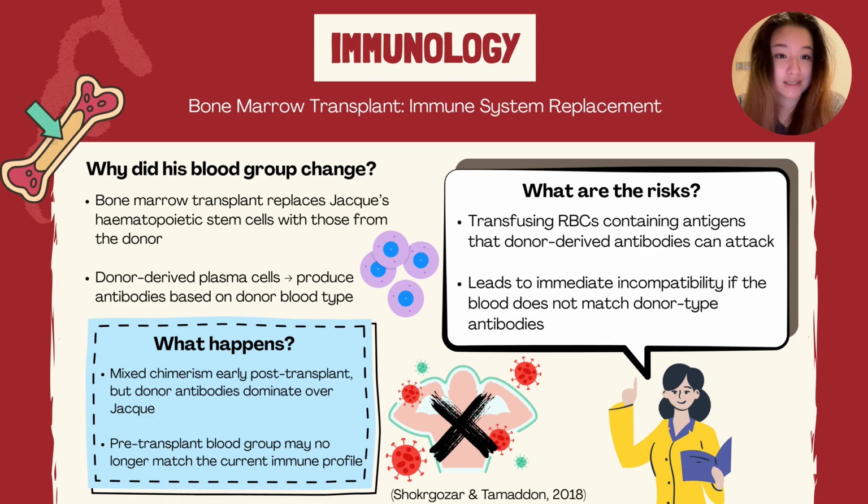In this case, the key immunological issue was that a bone marrow transplant fully replaces Jack's immune response with donor-derived cells. The donor stem cells produce new red and white blood cells, as well as plasma cells that generate antibodies according to the donor's blood type, not Jack's original type. During the early post-transplant period, mixed chimerism may occur, but the antibody profile is still dominated by the donor. This means the blood group information from before the transplant may no longer be accurate.